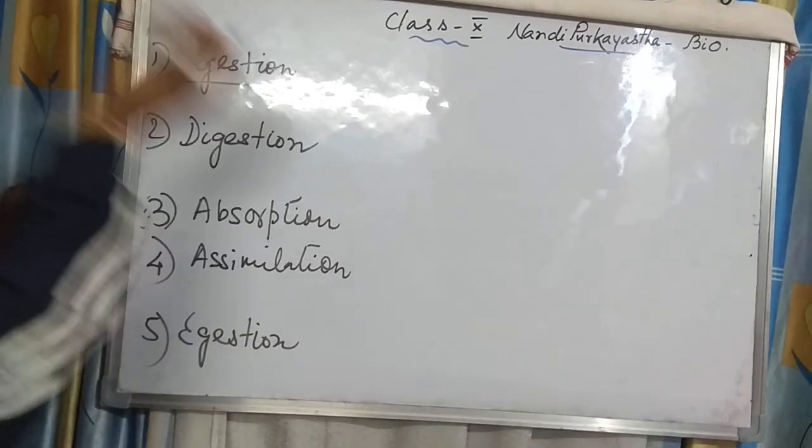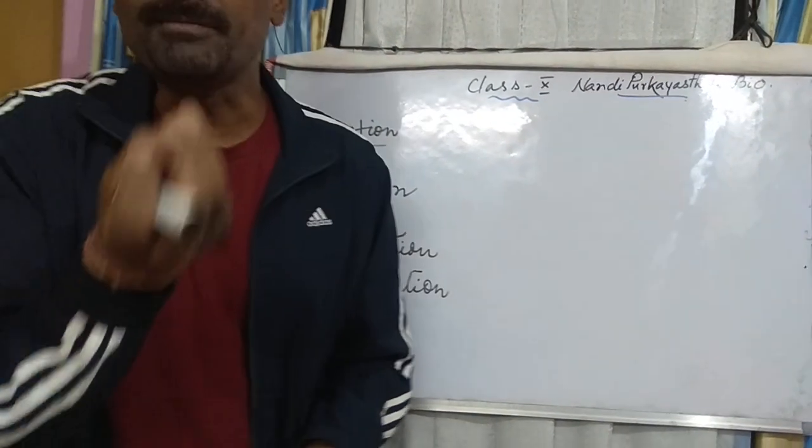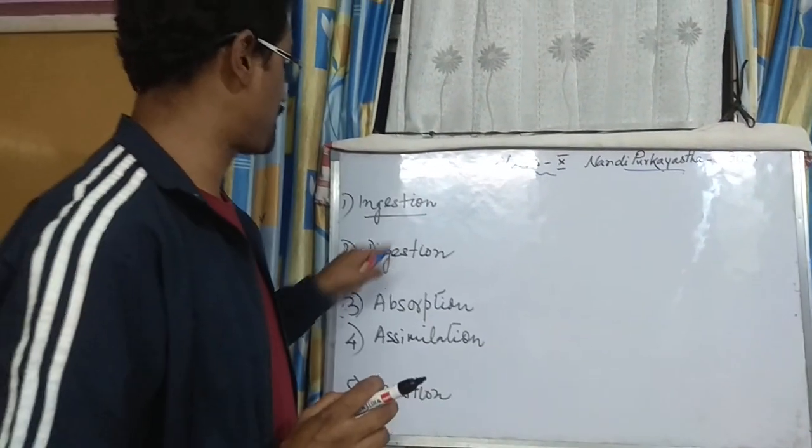Ingestion means what? Taking of food. The process of taking food is ingestion.